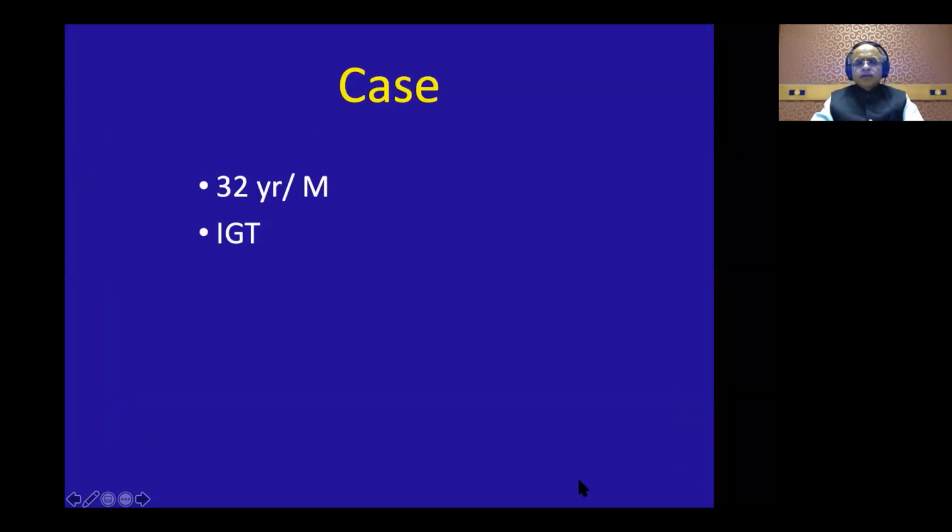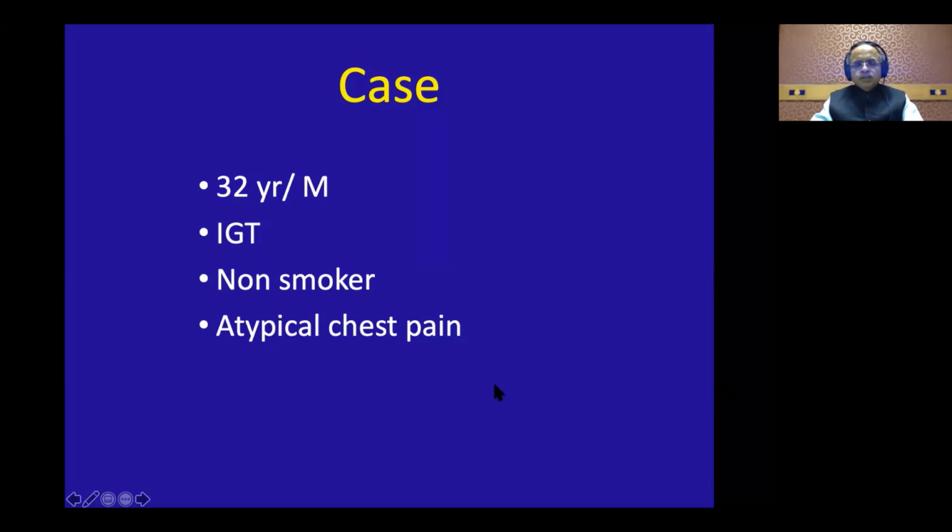Let us look at this 32-year-old gentleman. He has impaired glucose tolerance. He's a non-smoker. He has atypical chest pain. If he's diabetic, that puts him at a higher risk. But he's just a 32-year-old, and the chest pain is not classical, so you will call it atypical. So he becomes an intermediate pretest probability.